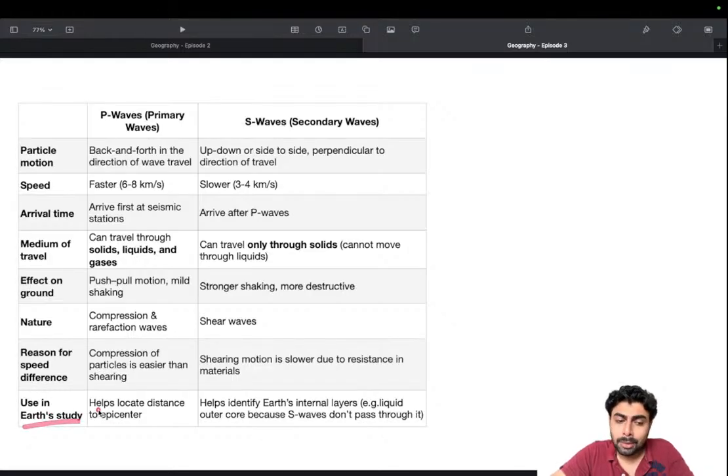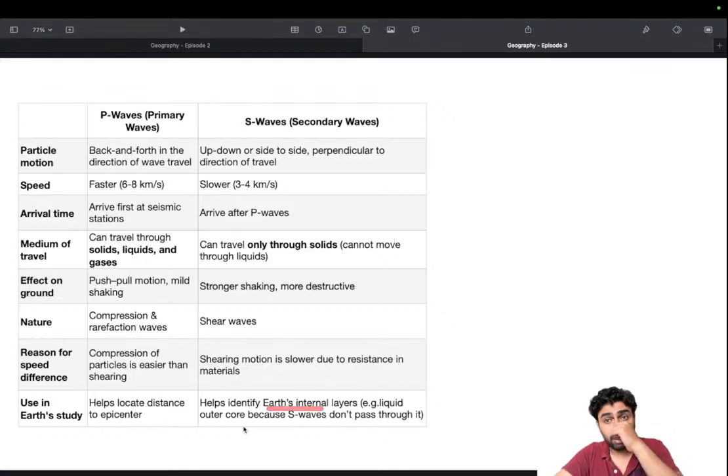It's used to locate the distance to the epicenter. The primary waves are used to locate the distance to the epicenter, because the epicenter is the surface on Earth where we actually feel the earthquake. The secondary waves help identify Earth's internal layers.